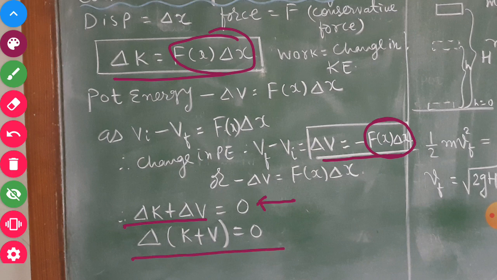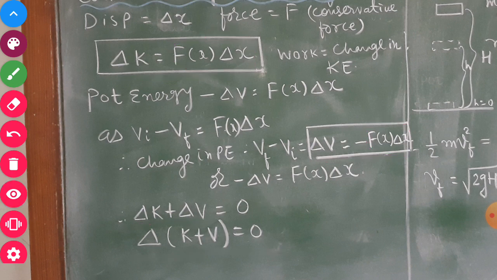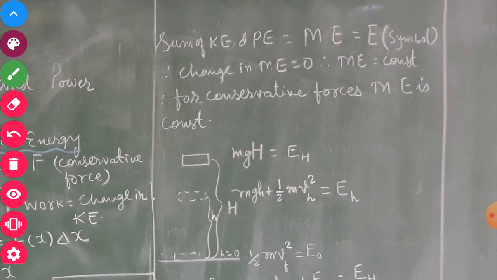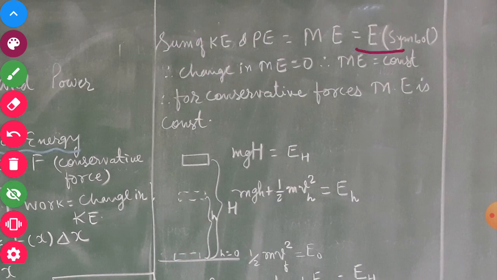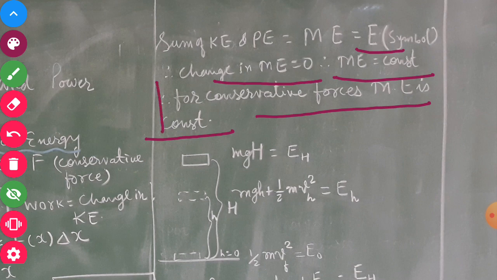Or we can say the change in kinetic plus potential is equal to 0, and this kinetic plus potential is defined as mechanical energy, which is symbolized as capital E. Now the change in mechanical energy will be 0, or we can say mechanical energy remains constant. For a conservative force, this mechanical energy is going to remain at its fixed value; it will not change. There will be a conversion of kinetic energy to potential and potential to kinetic.